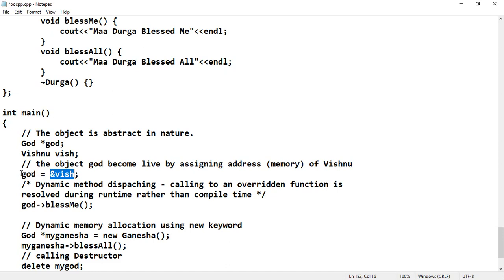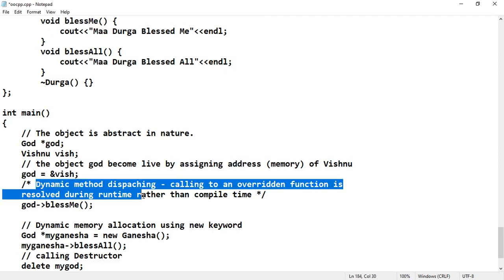So this is like God is equal to ampersand Vishnu. That means I am going to initialize Vishnu into the God. So thereby what will happen, the dynamic method dispatching we are going to demonstrate here. The dynamic method dispatching, calling to an overridden function, is resolved during the runtime rather than compile time.